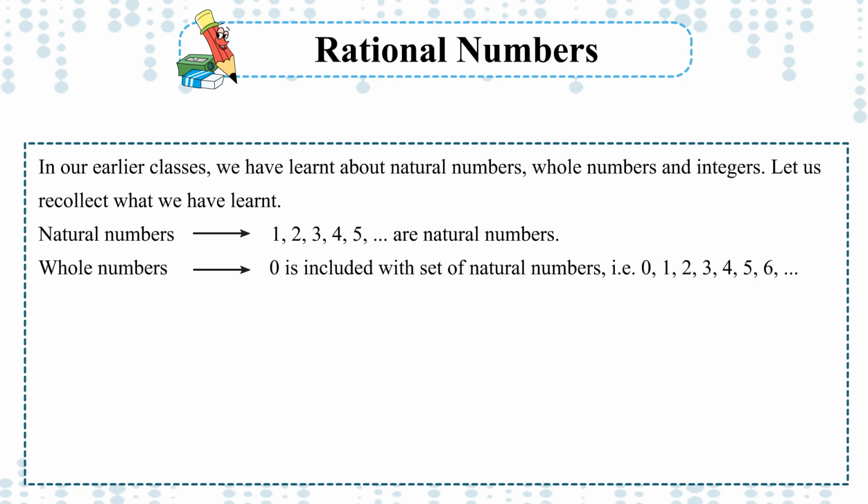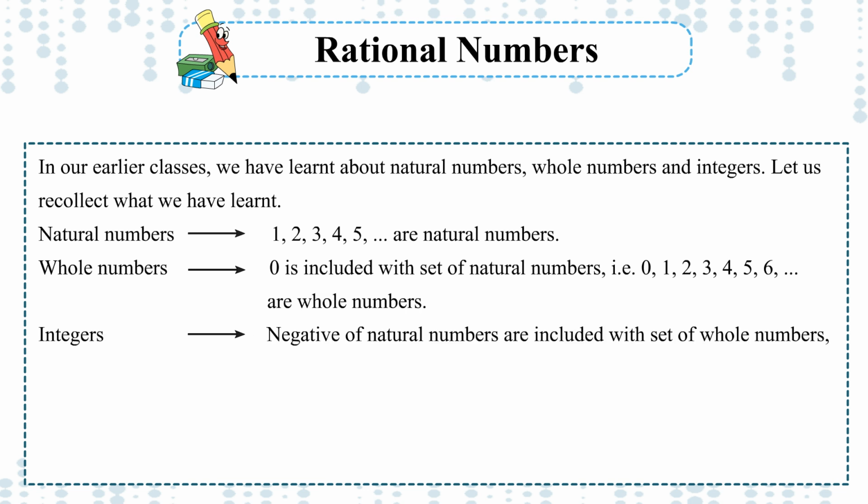Whole numbers: 0 is included with the set of natural numbers, that is 0, 1, 2, 3, 4, 5, 6 are whole numbers. Integers: negatives of natural numbers are included with the set of whole numbers. That is, -4, -3, -2, -1, 0, 1, 2, 3, 4, 5, 6.